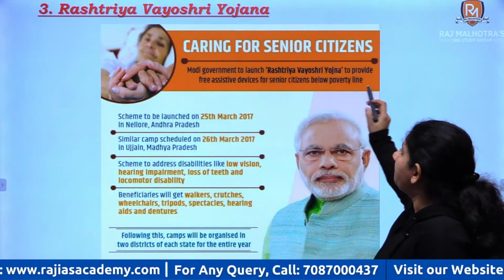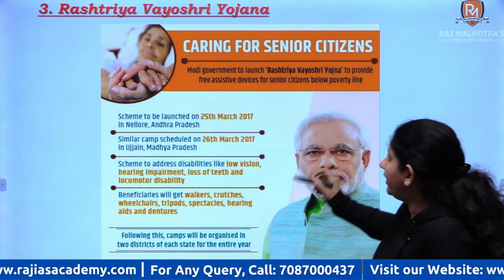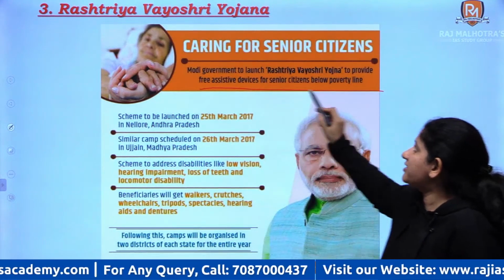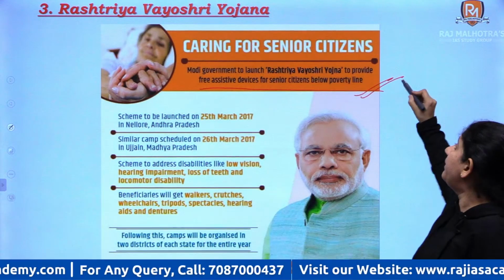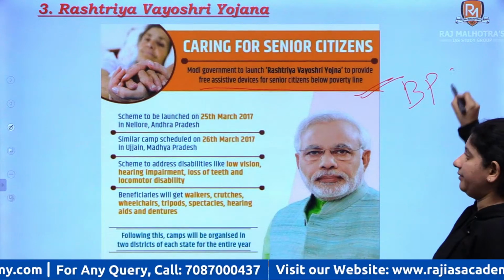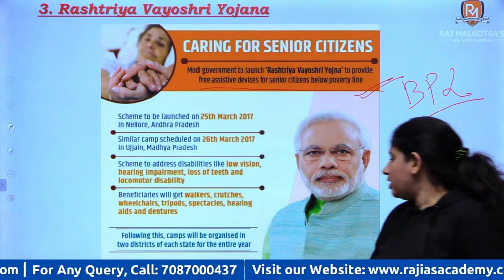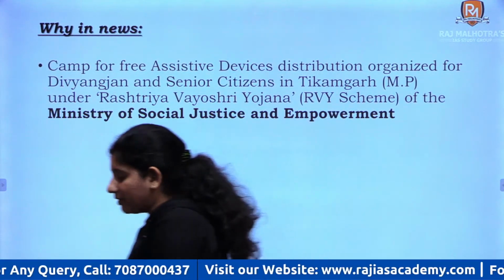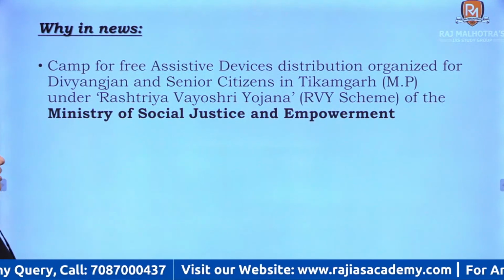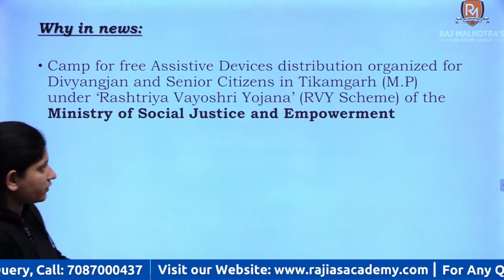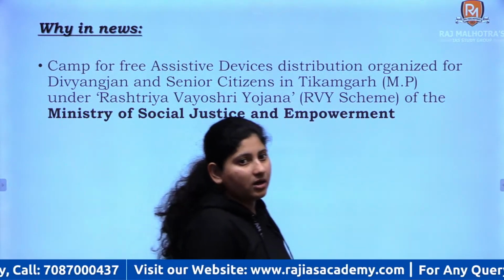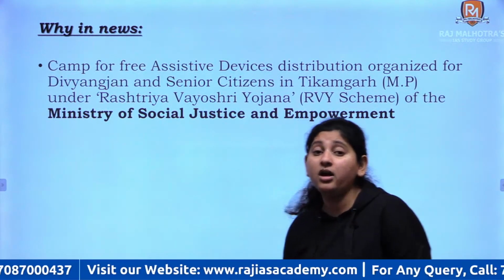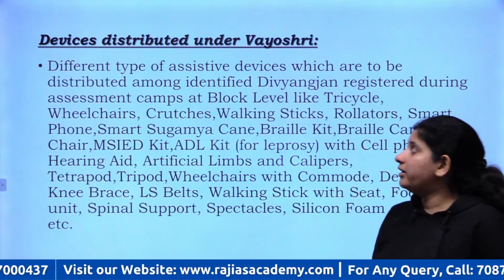Now this is the key line. Free assistive devices for senior citizens below poverty line. Right. So this was in news because a camp was launched in Tikamgarh. There's a place called Tikamgarh in MP. So Ministry of Social Justice and Empowerment arranged this camp and devices were distributed for elderly people.